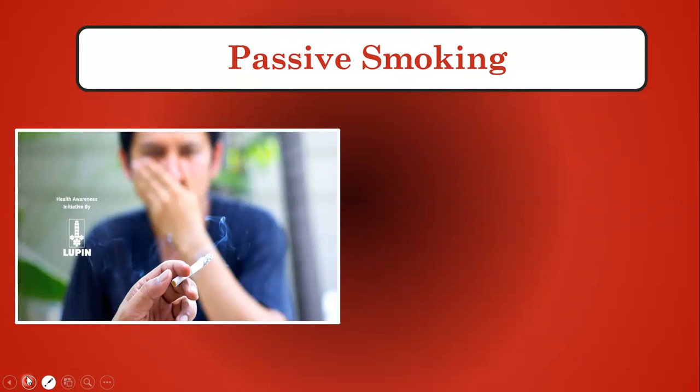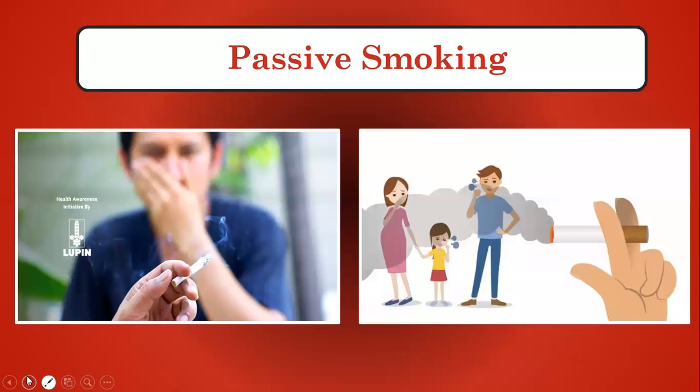That means he or she is a passive smoker. That person is not smoking, but the smoke of the cigarette is entering the respiratory system of the other person, and it causes damage to the respiratory organs of the other person who is not smoking.